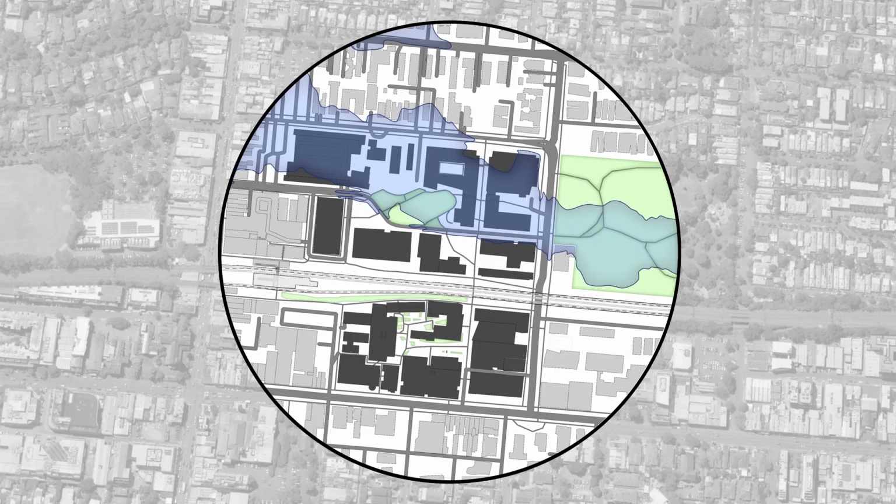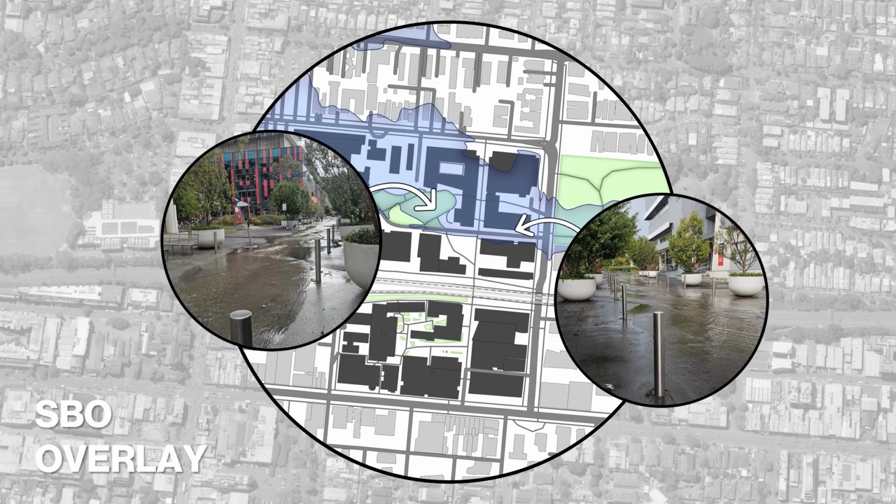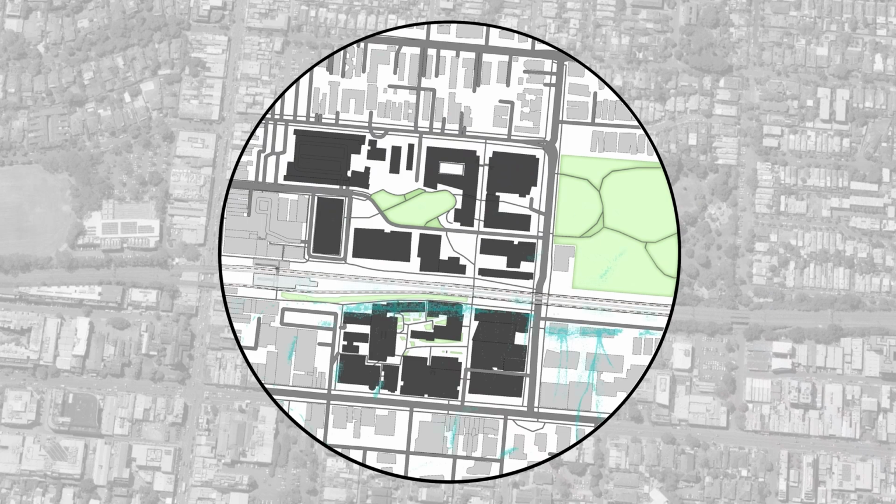Moving forward, the special building overlay highlights flood-prone areas within the site. We use this overlay as the main boundary for our proposal, focusing on areas most vulnerable to flooding and using design as a preventative response to future water-related issues.